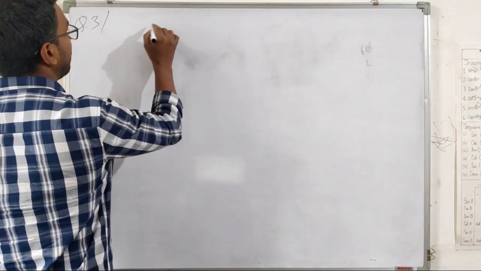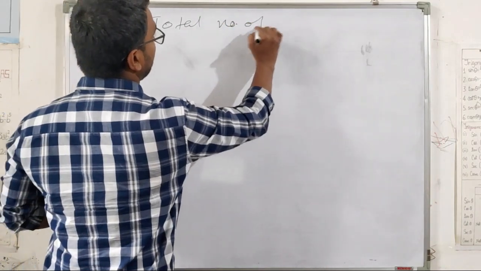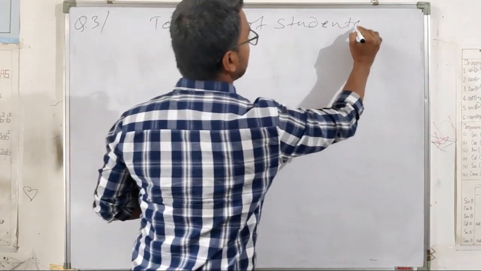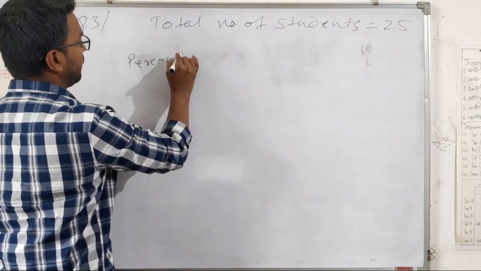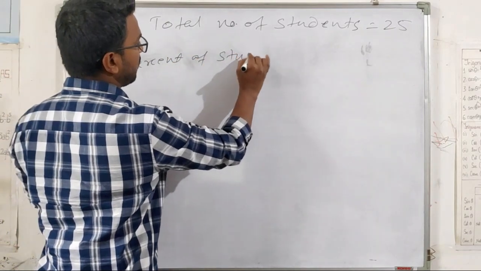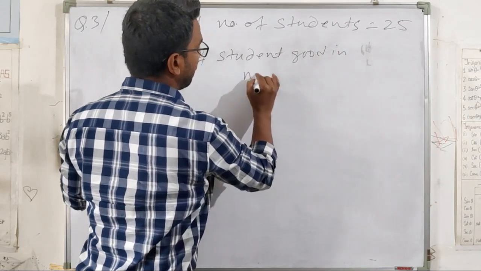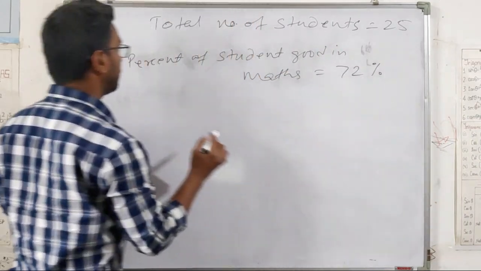So we will find: total number of students equals 25. Percent of students good in maths is 72%.